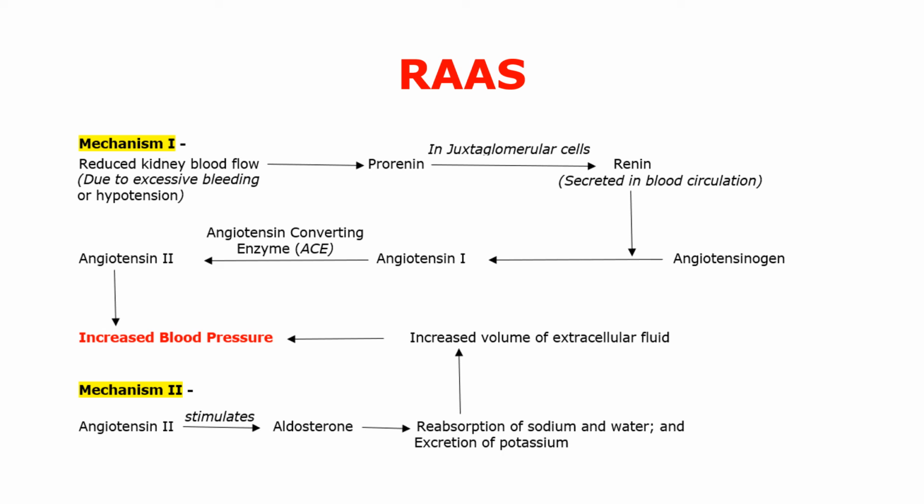So when the level of sodium and water is increased, it causes an increase in the volume of the extracellular fluid, which also have the same effect. That means that increases the blood pressure. So with the help of these two mechanisms, kidney causes a regulation of the blood pressure in the body.